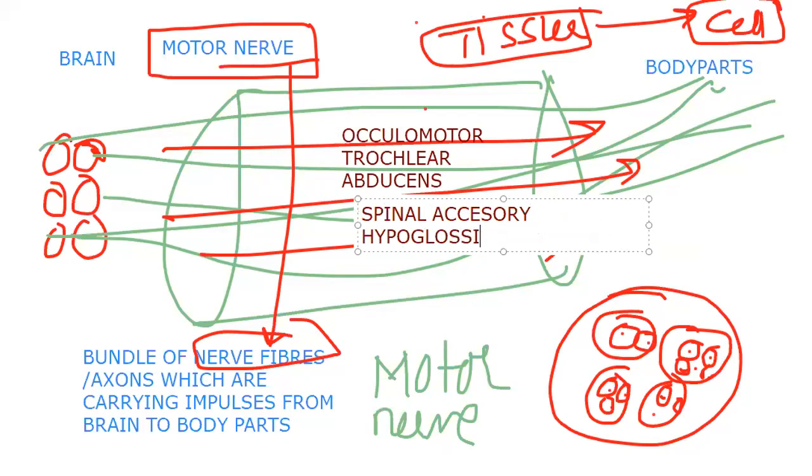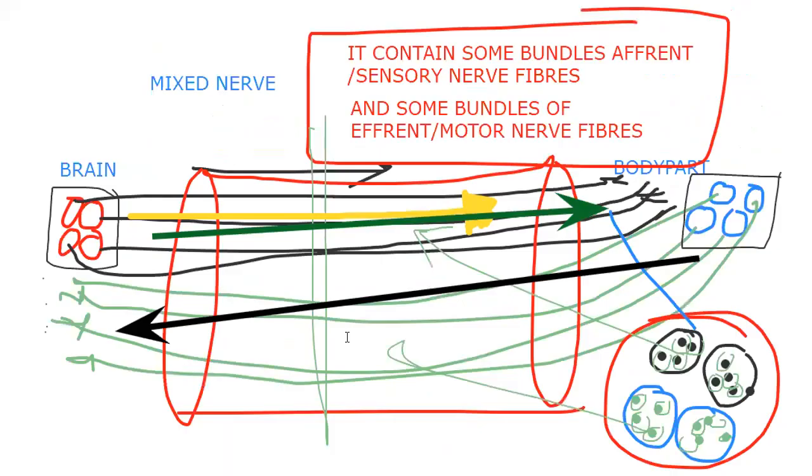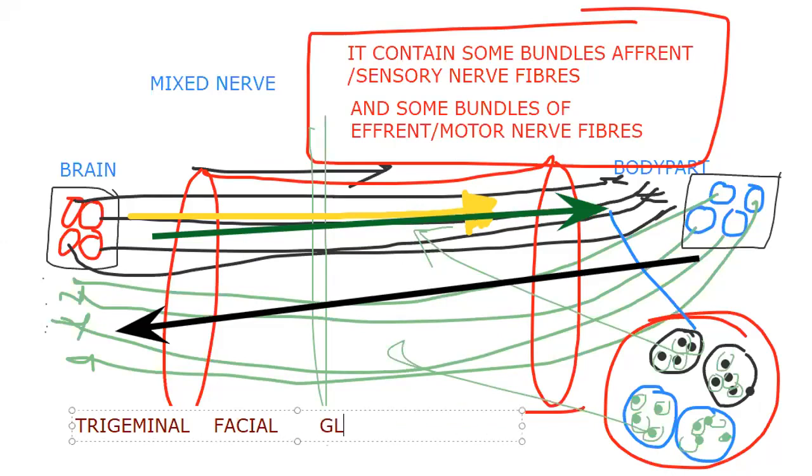This kind of arrangement means motor nerve fibers have their cytons in the brain and their axons moving towards the body part. Next, mixed nerves, which have both sensory nerve fibers and motor nerve fibers. In that we can take the trigeminal nerve, facial nerve, and glossopharyngeal nerve.